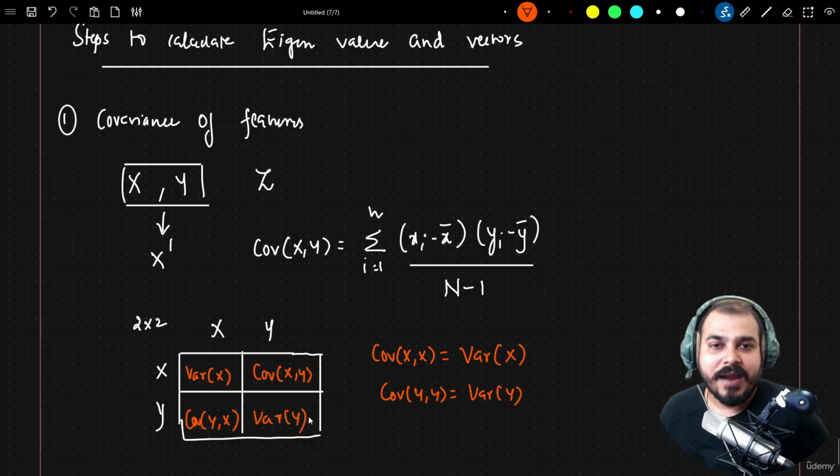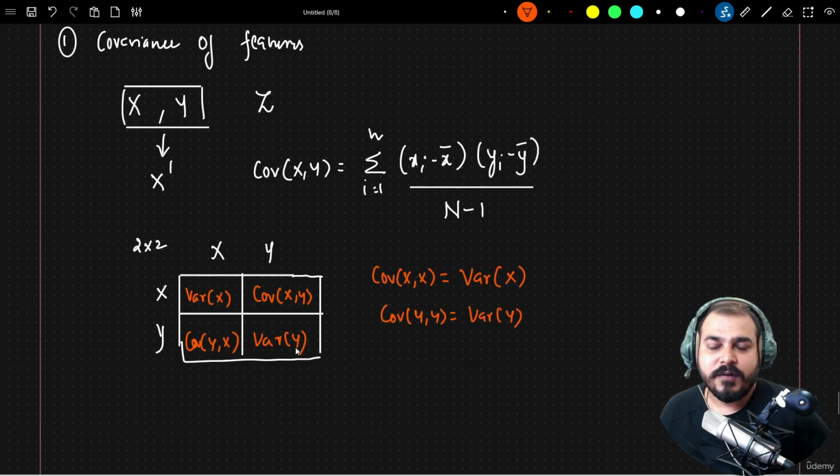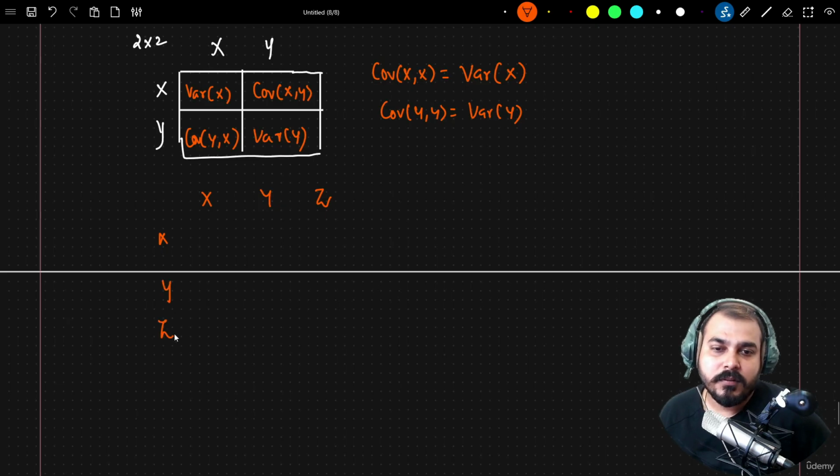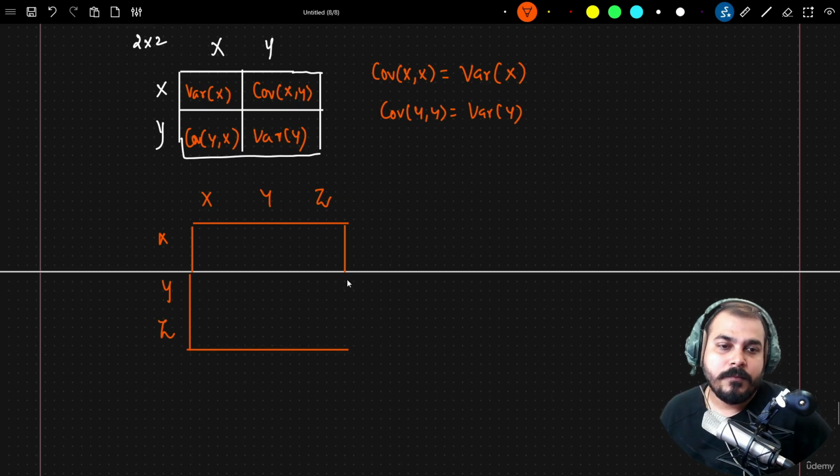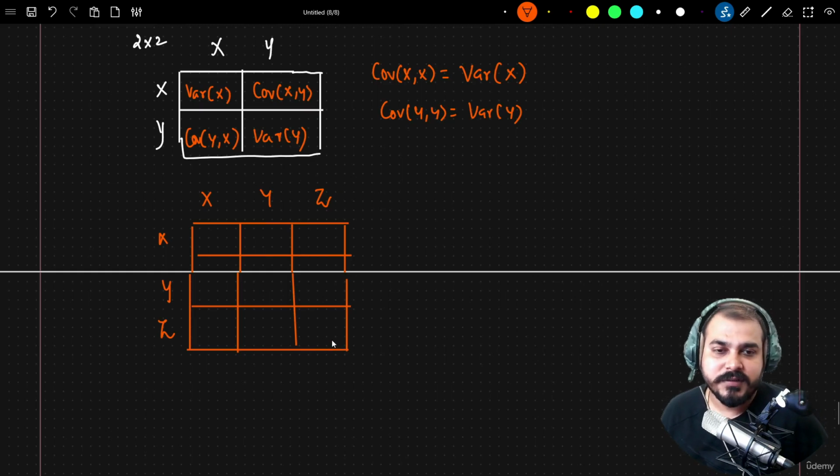Now this is the first step. We have to compute this specific matrix, and this is for a 2 cross 2 matrix. If I have 3 independent features x, y, z, then I have to create a 3 cross 3 matrix, right? Again, in the diagonal elements, it will be the variance of x, variance of y, variance of z, and the remaining ones will be covariances. And one more thing: covariance of x comma y is equal to covariance of y comma x. Both will be equal, right?